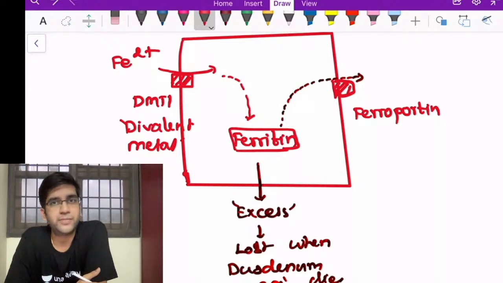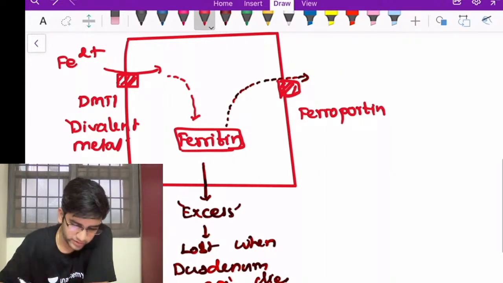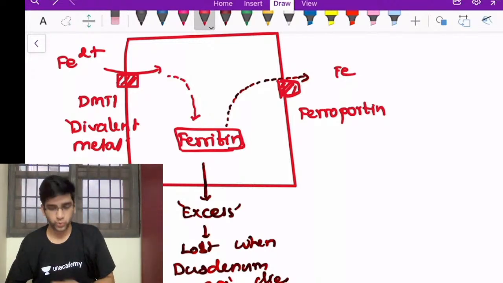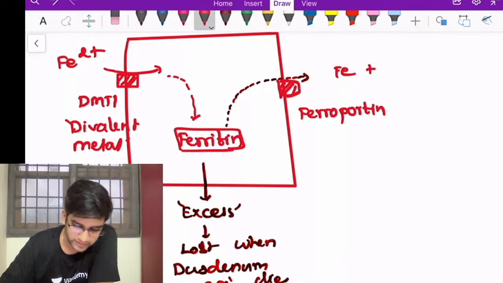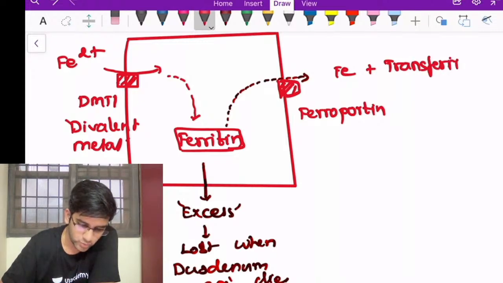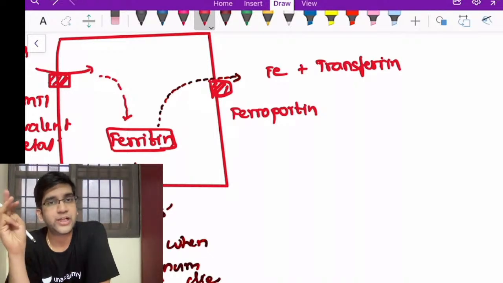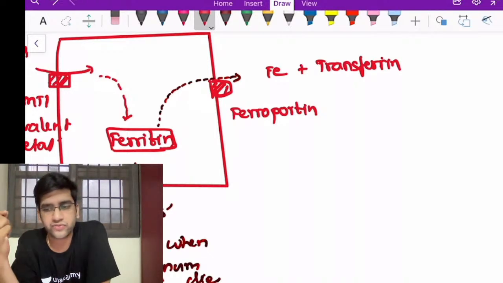Free iron cannot be left just like that in the blood or serum, because we know that free iron is capable of creating free radicals. So this iron will be bound with a transport protein. It will bind with transferrin, or apotransferrin, the precursor form. Once it binds to transferrin, it's going to be carried to the erythroid. It will be carried to the liver, and also, for the enzymes which require iron, it will be taken to those cells. The predominant consumer of iron is the erythroid.